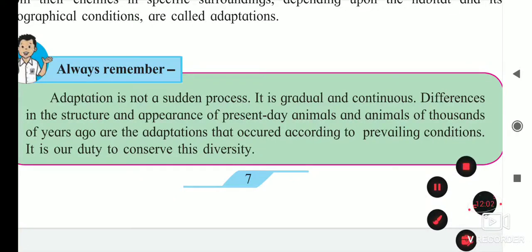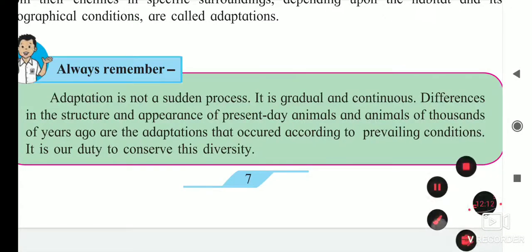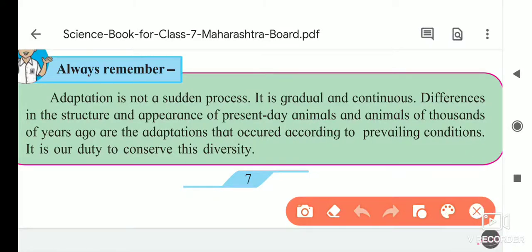Long years ago, all the grass from the ground level got dried, and so there were only fresh leaves at the top. What happens? The giraffes try to stretch their necks and front legs to get the leaves from the top of the tree. For thousands of years the same situation was there, and in that period the neck becomes long and the front legs of the giraffe become long, and because of it we see the body structure of that giraffe.